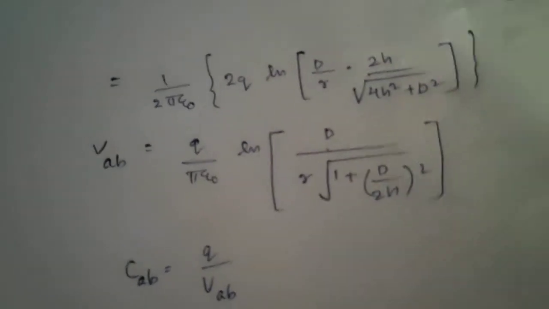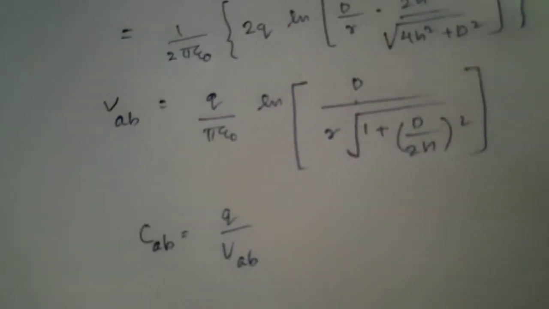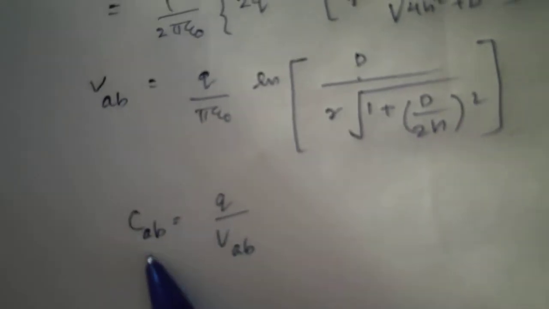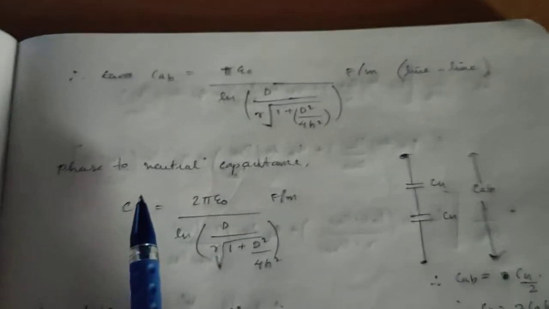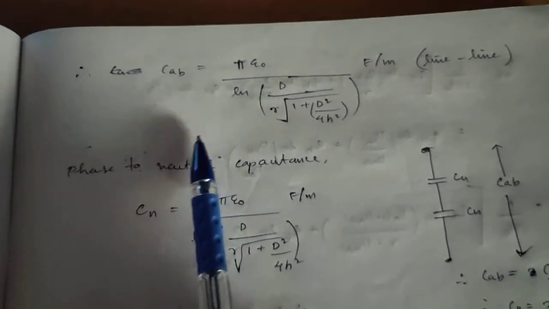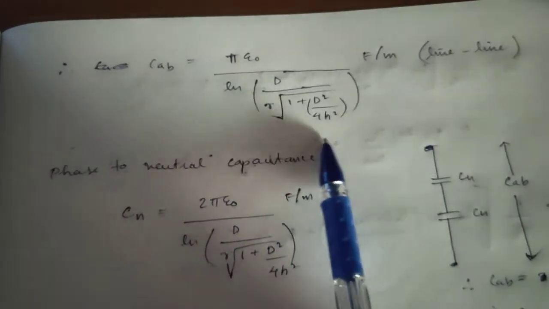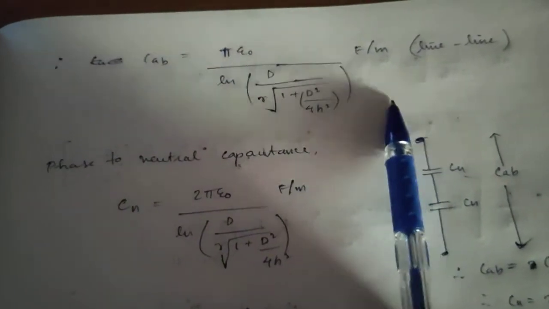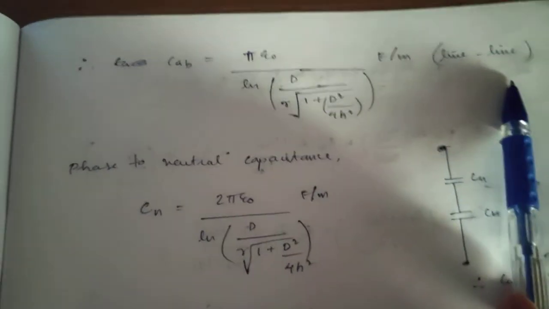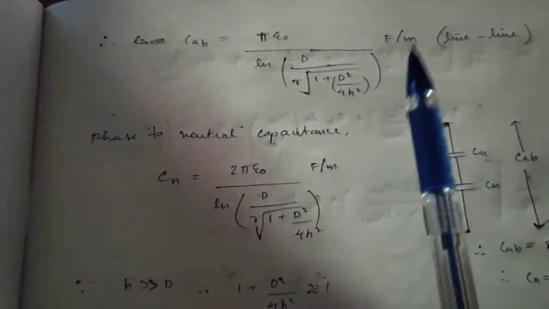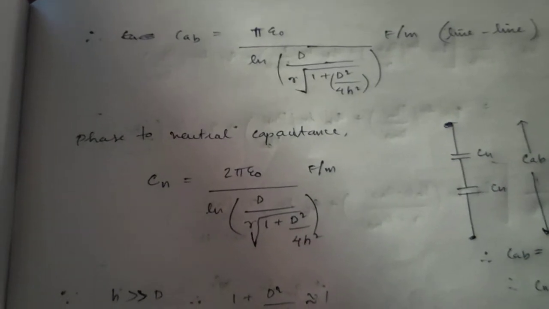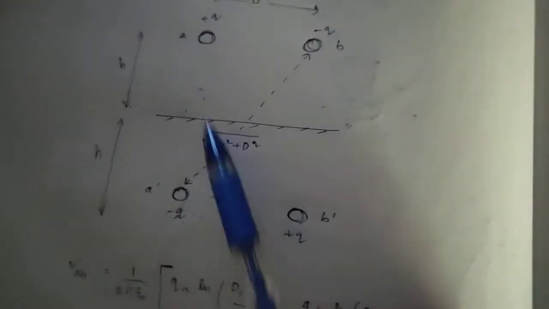To find the capacitance between A and B, we use the formula CAB equal to Q by VAB. Using that formula, CAB is equal to pi epsilon 0 by ln of D by R root 1 plus D square by 4H square farad per meter. This is the line to line capacitance. Since we have to find the phase to neutral capacitance, we multiply this by 2, because there are two capacitors in this diagram.